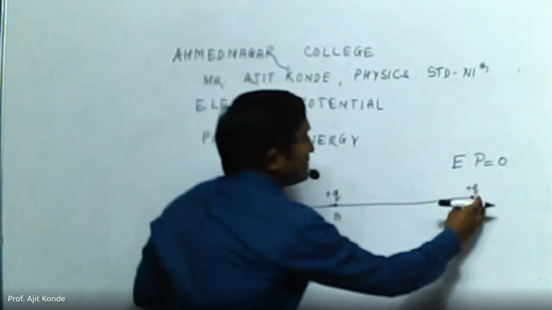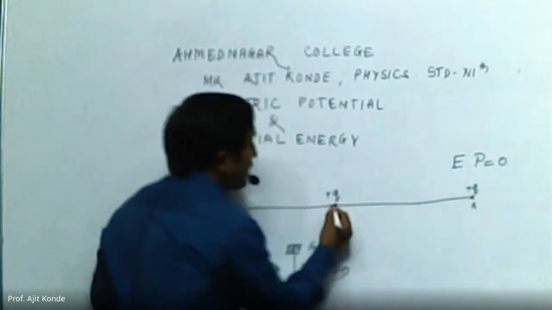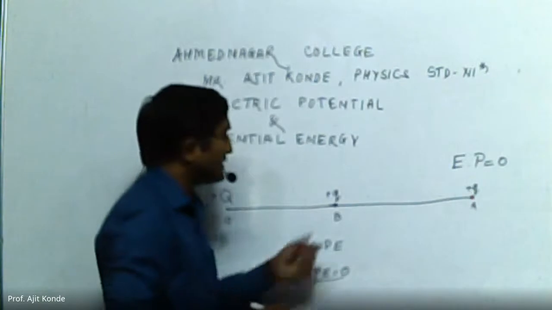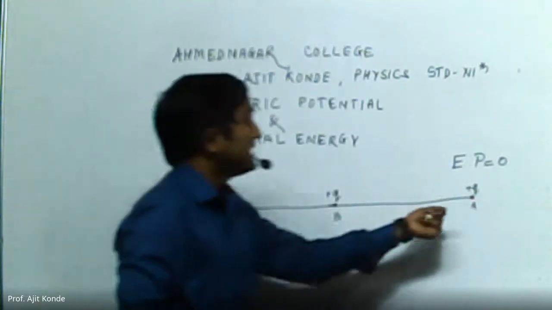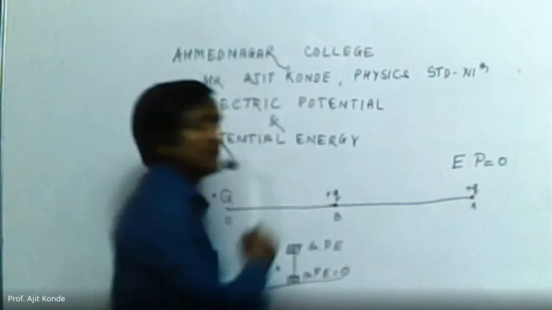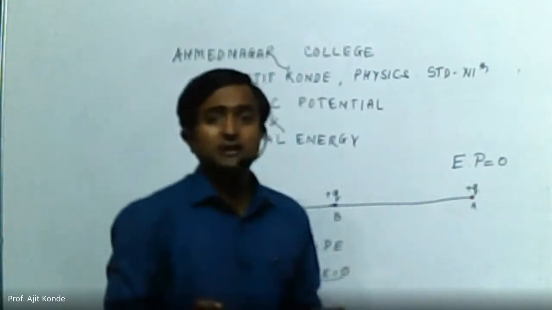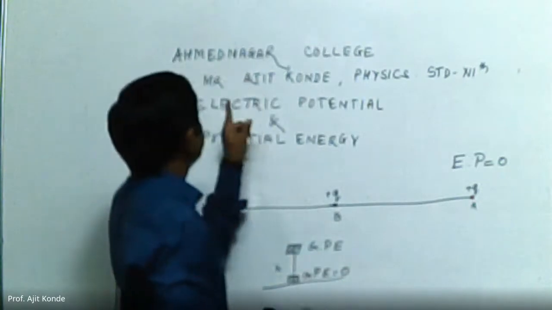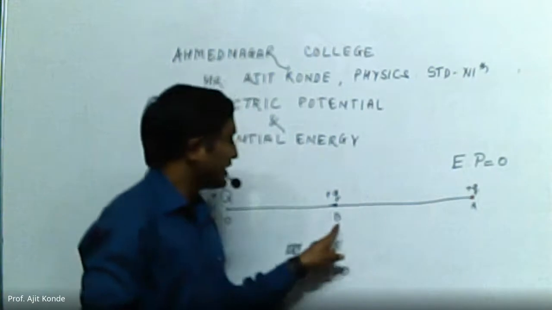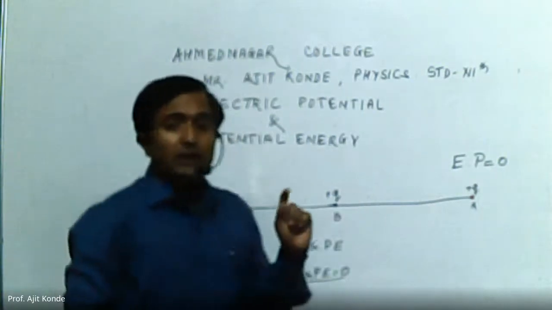And if we bring this charge from point A to B, we are doing certain work, and this work done gets stored in the form of potential energy. This potential energy is the electric potential energy at point B. If we see